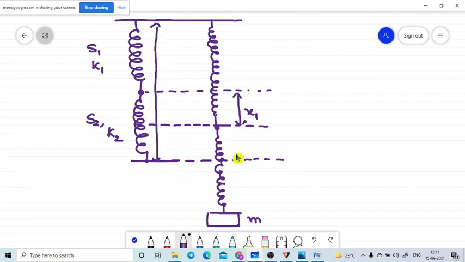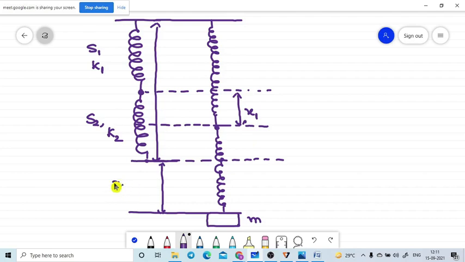If we take from this point to this point, it tells us the total extension due to the two springs.